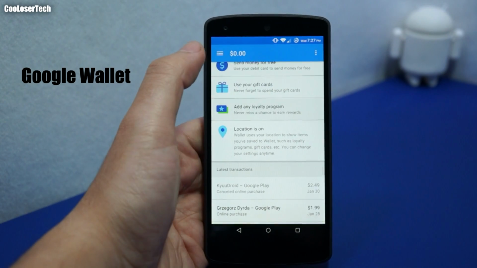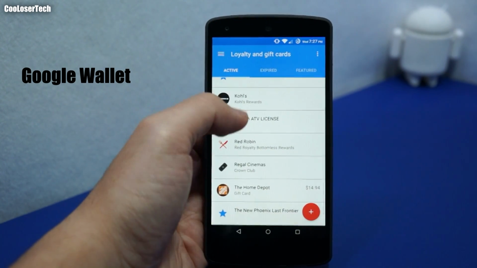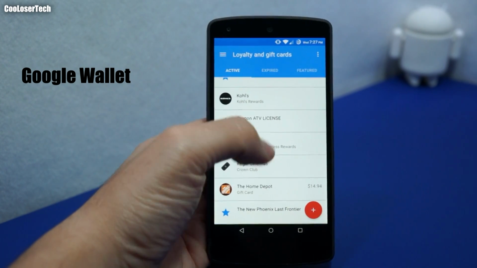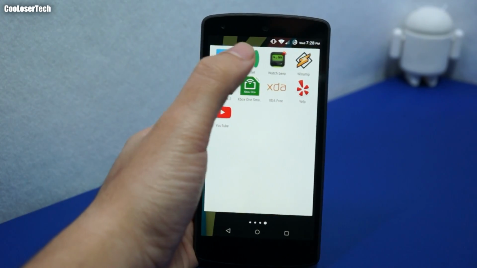Add any loyalty programs. I added all my AutoZone, my Best Buy, Mart, Zenitopia, Kohl's card, Red Robin, Regal Cinemas, Home Depot. I got my credit card, and I got my checking. Google Wallet's pretty sweet.